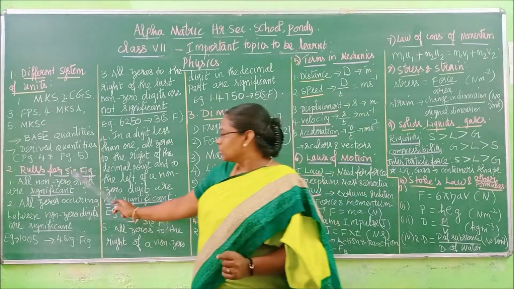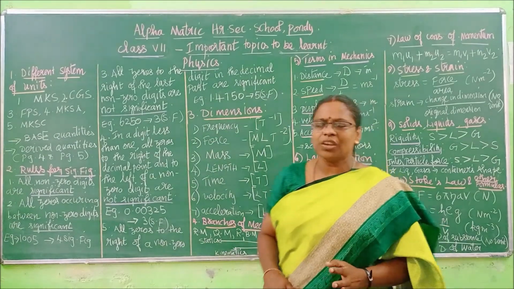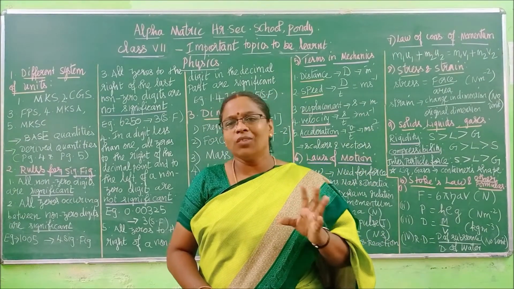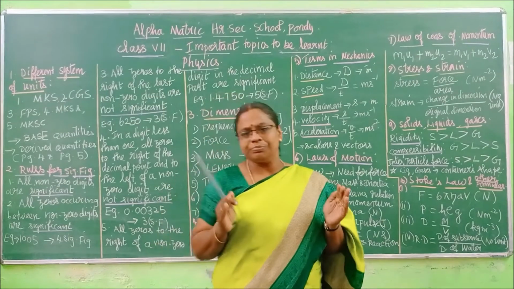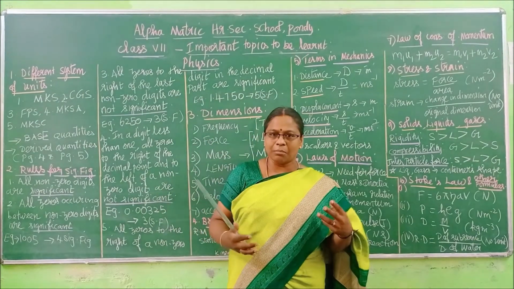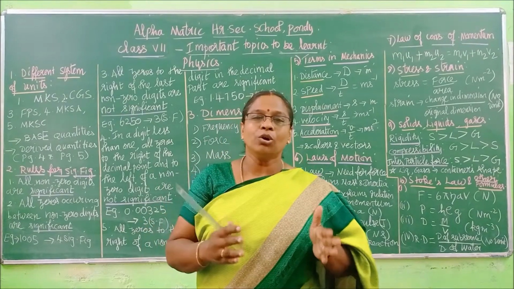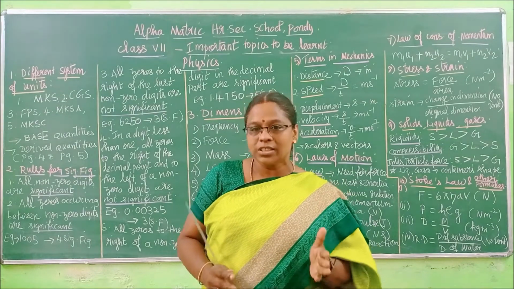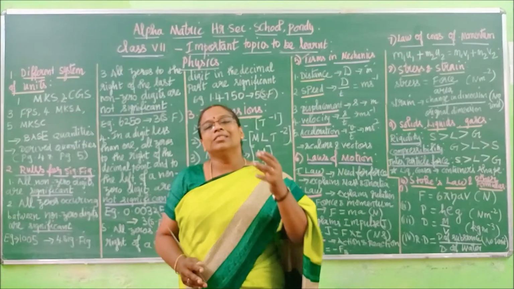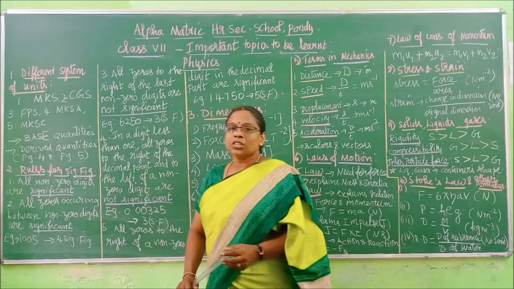Okay, so next one, rules for significant figures. Do you know what significant figures are? The number of meaningful digits in a number. If a number contains both a whole number and a decimal part, we have to follow certain rules to decide the number of significant digits, the meaningful digits, in that number. What are those rules? That is what we are going to learn now. Okay, first one. What is the first rule?